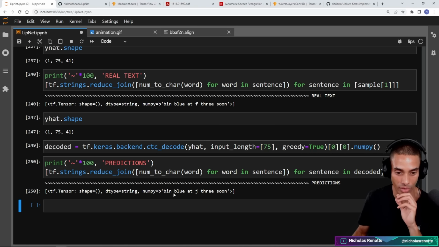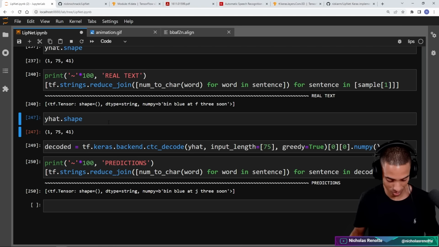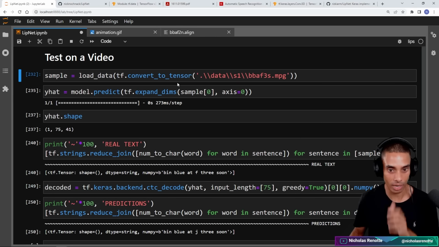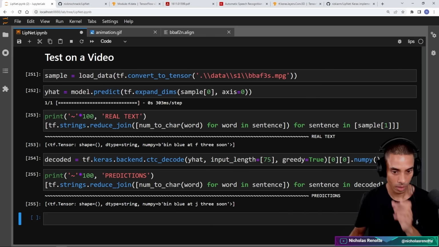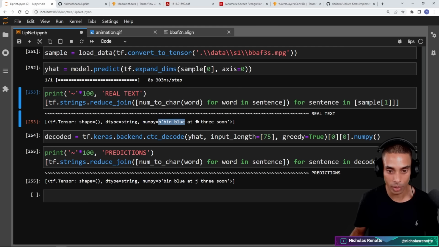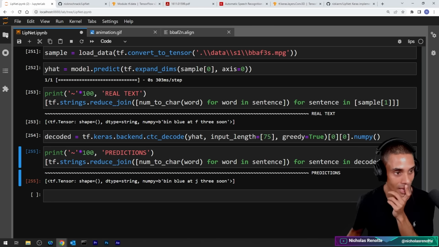Bin blue at J3 soon. So it wasn't too far off. That's not too bad. So this is actually on a live video. If we go and run this through this pipeline now, this is what was actually said: bin blue at F3 soon. It predicted bin blue at J3 soon. So not so far off. Let's go and try another one.